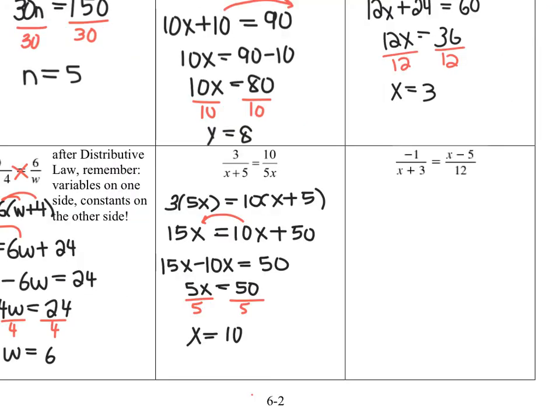Alright, so when you cross multiply, your first line, which is the most important line, you should have 3 times 5x equals 10 times x plus 5. If you had it the other way, so you had the 10 times x plus 5 on the left and the 3 times 5x on the right, not a big deal, you should still get the same answer.